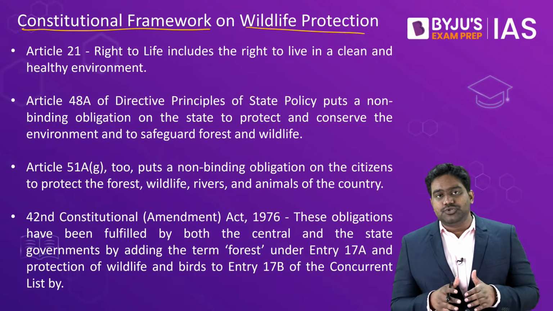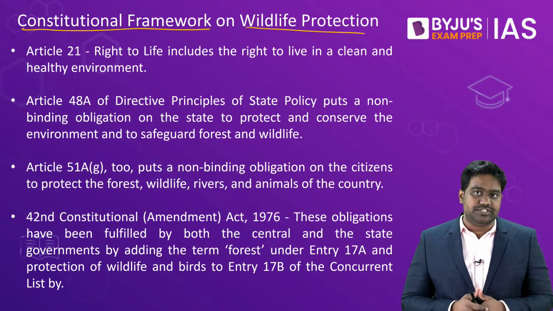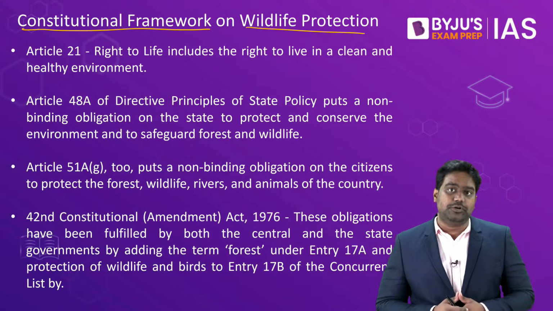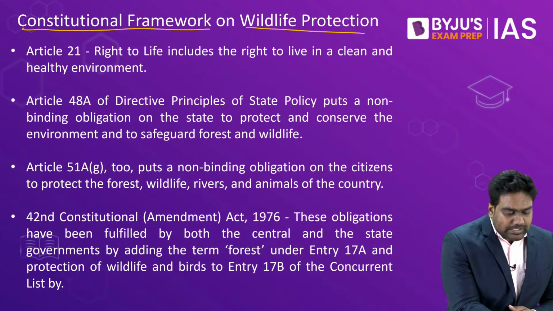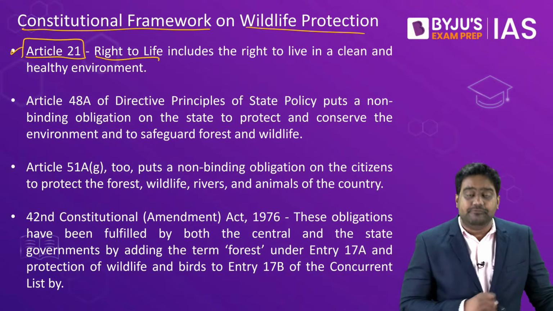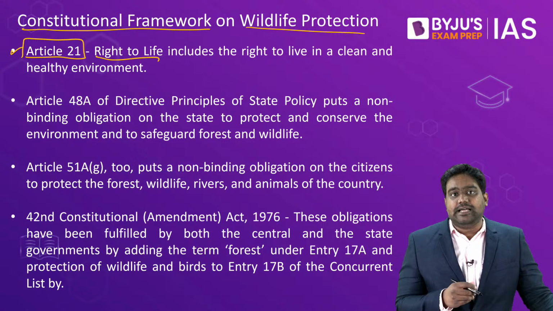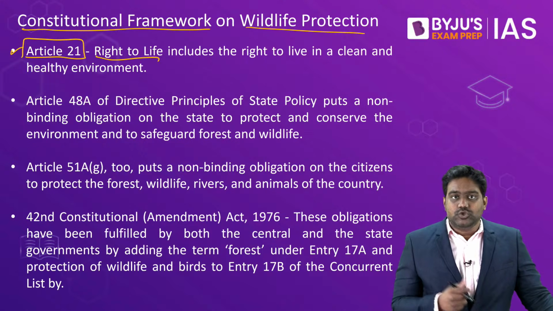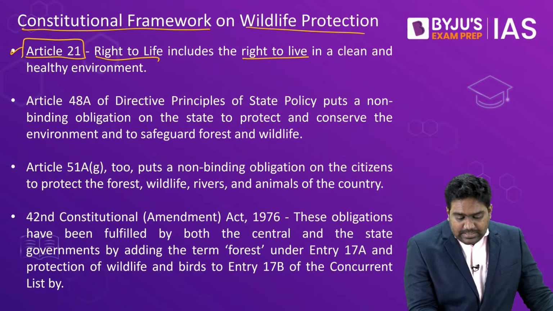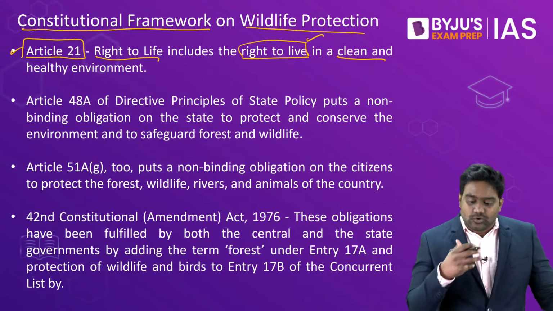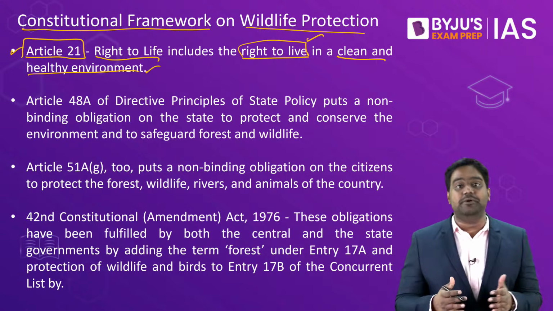The Indian Constitution does provide enough focus and attention on the topic of environment and biodiversity protection. For example, Article 21, which is a fundamental right that guarantees the right to life, has been interpreted widely by various court rulings. Through this wide interpretation, the Supreme Court has held that the right to live includes the right to live in a clean and healthy environment.